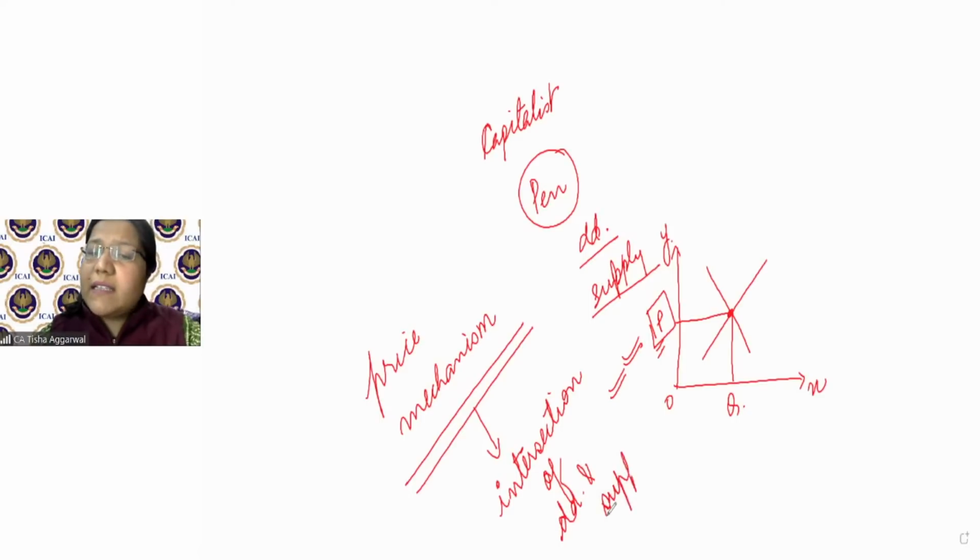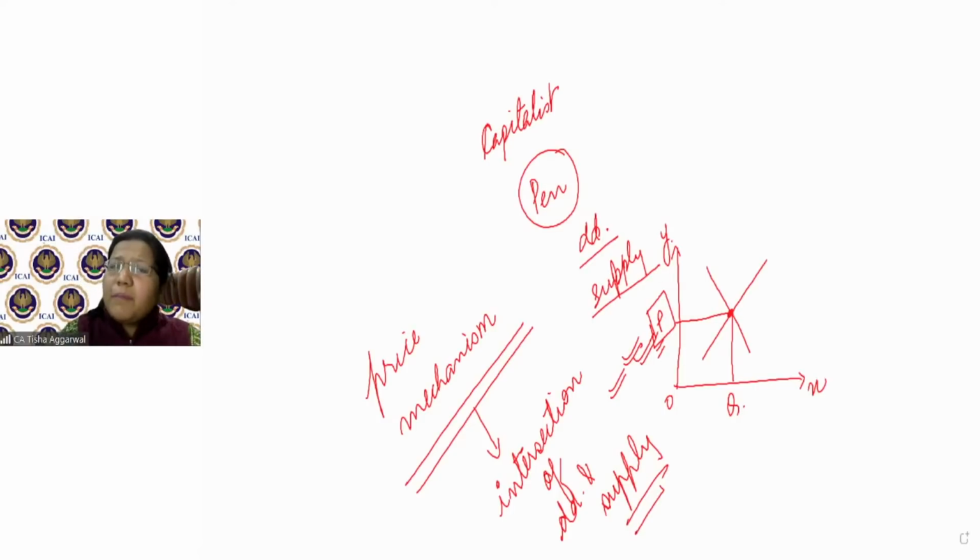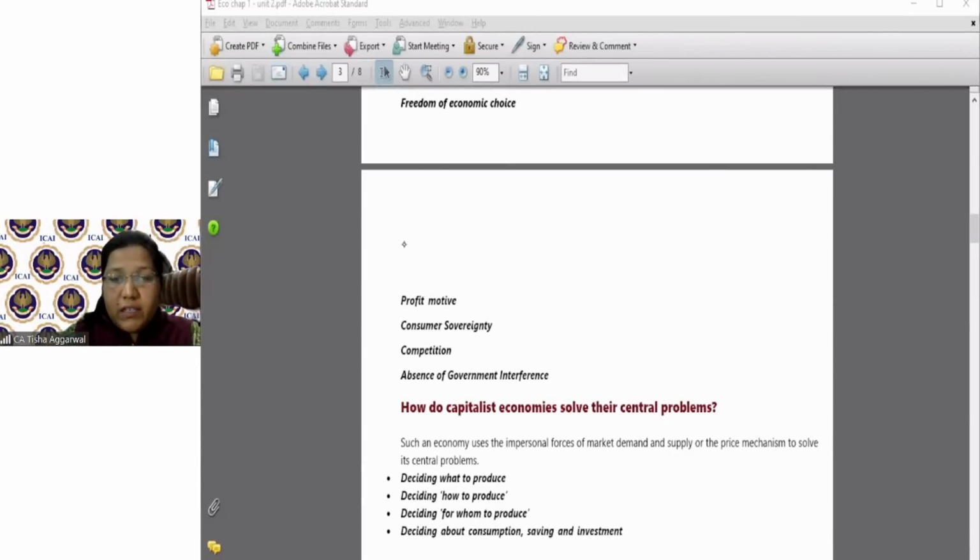And whatever the intersection of demand and supply gives us, this will be the price. So in capitalist economy, all the problems are resolved by this mechanism only, where we take the free market mechanism as the consideration. What is to be produced, how it is to be produced, for whom it is to be produced, what is the consumption pattern, what is the saving pattern, and what is the investment pattern. I hope this is clear to everybody.